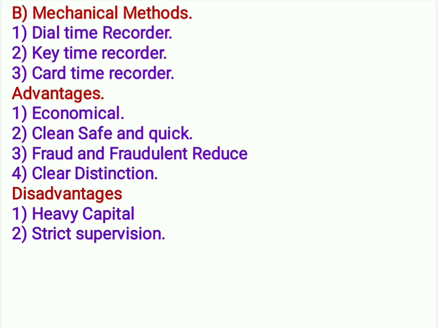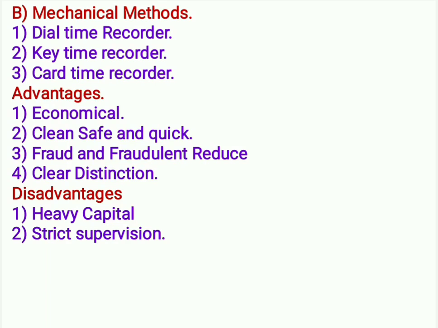Second method, key time recorder. In this method, there are a number of keys, each key bearing the ticket number of a worker. When a worker enters the factory, he inserts his particular key in the keyhole and gives a turn.